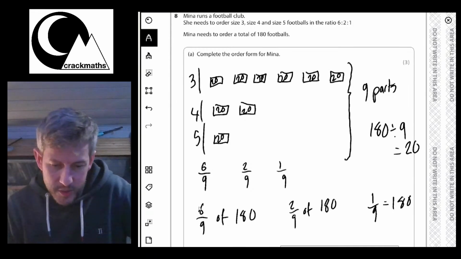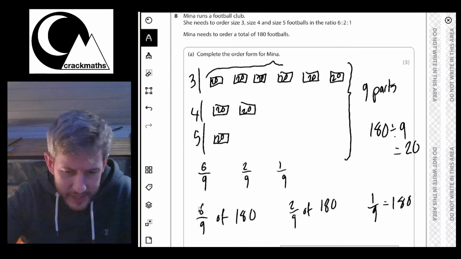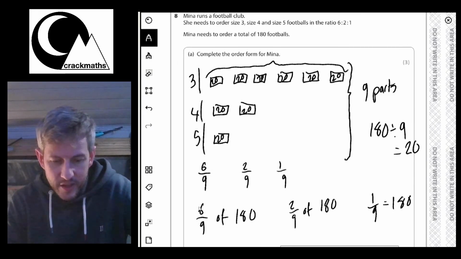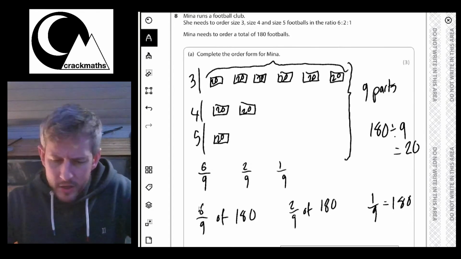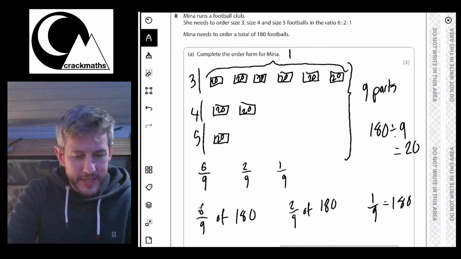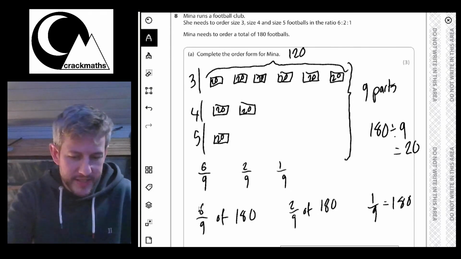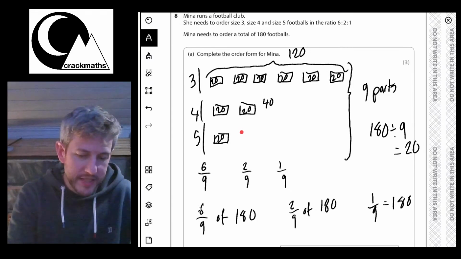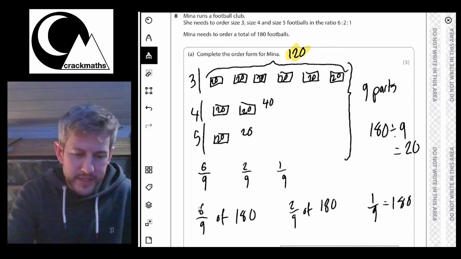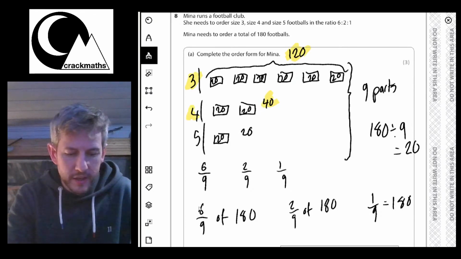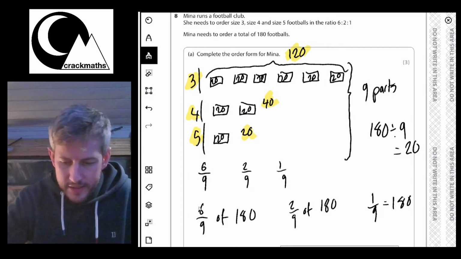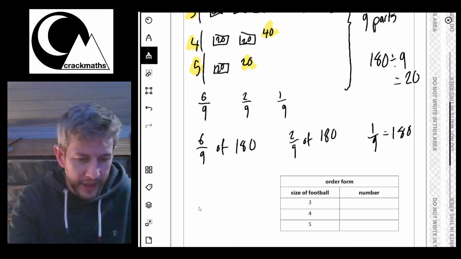So if each of the parts are 20, we can see that we've got 6 bits here. In other words, the 6/9 is going to be 6 lots of 20. 6 lots of 20 is going to be 120. 2 lots of 20 is going to be 40. And 1 lot of 20 is going to be 20. So we're going to have 120 of size 3, 40 of size 4, and 20 of size 5.